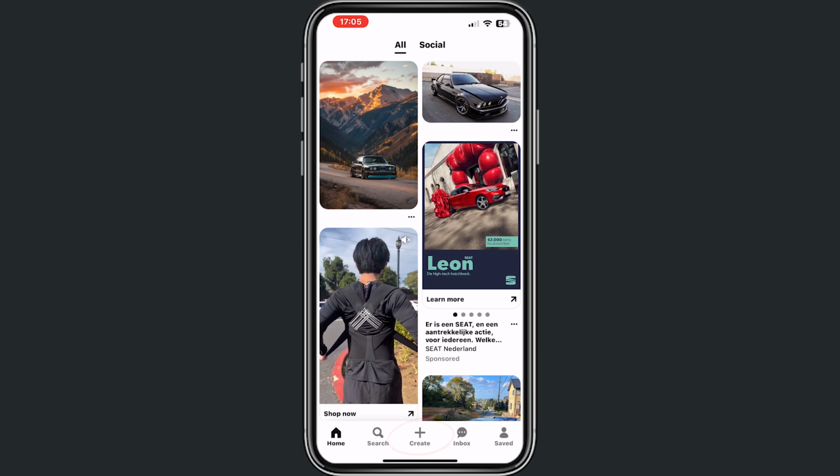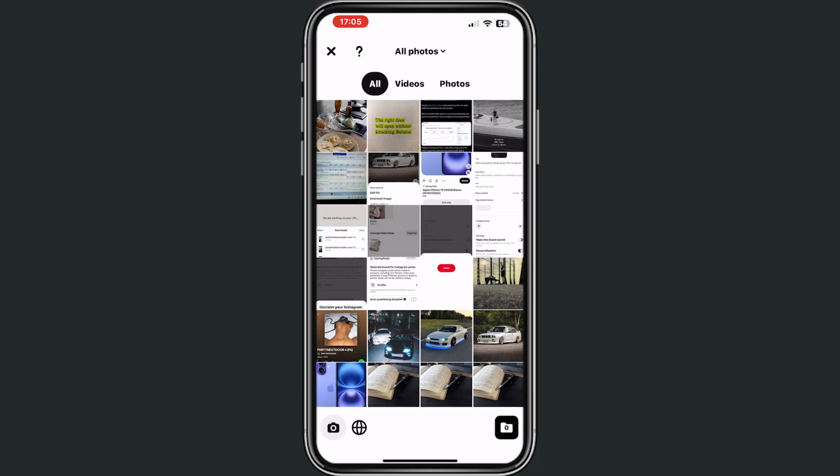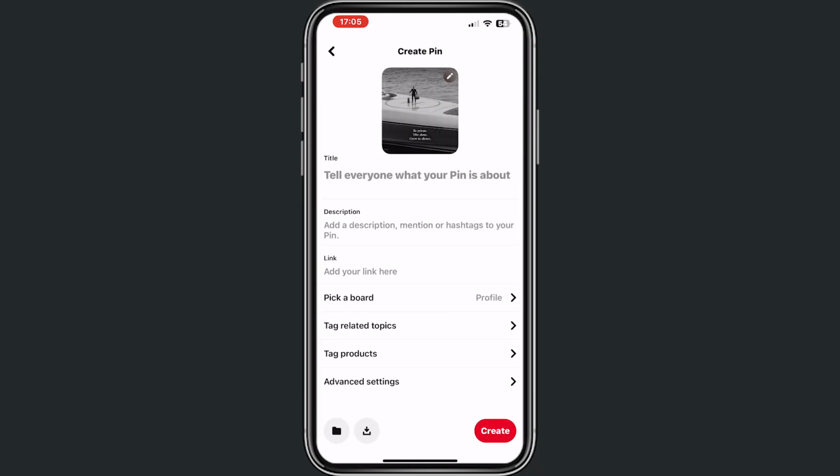Alright, first of all we go to create, we click on pin because we want to create a pin. Then from here we click on this picture right there and then we click on next, and now we can start our traffic gainer.